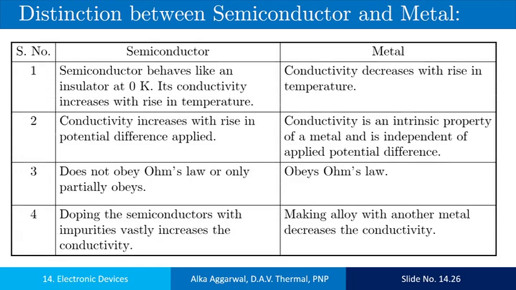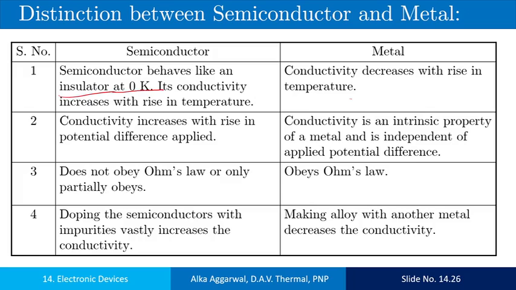Now the difference between the semiconductor and the conductor: the conductivity of the metal or the conductor is more than the conductivity of the semiconductor, and at 0 Kelvin the semiconductor behaves like an insulator.